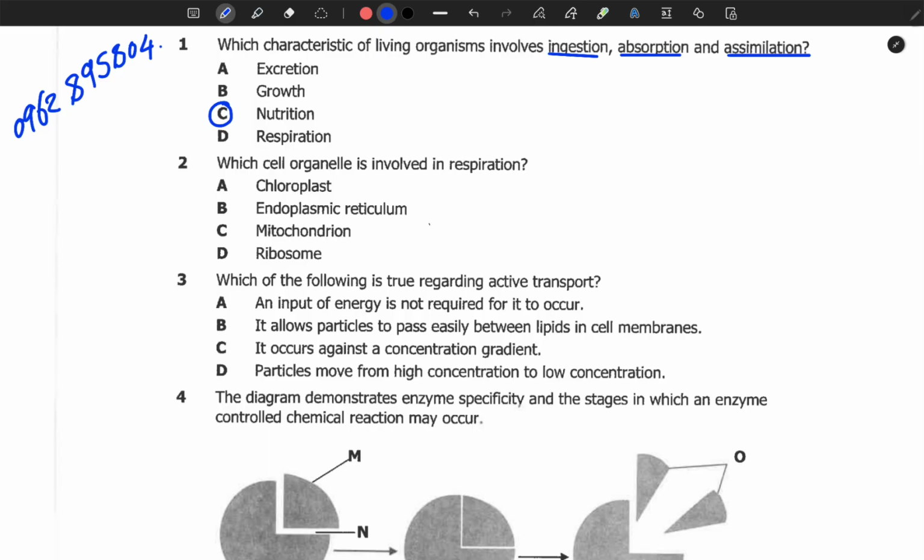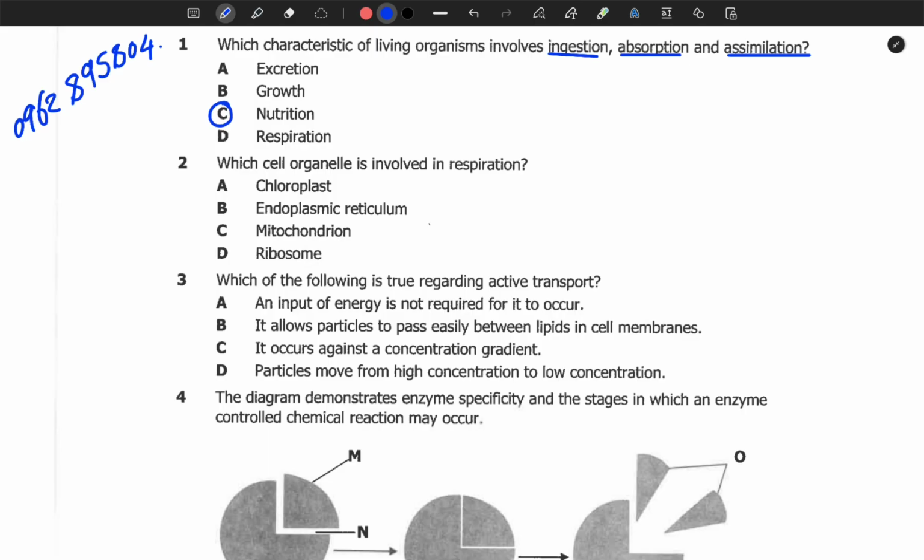excretion is all about the removal of waste products. Growth is all about the increase in the number of cells. Then we have respiration, which talks about the release of energy from the food substance. We move on to question number 2.